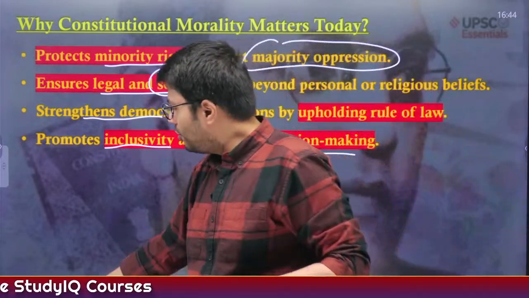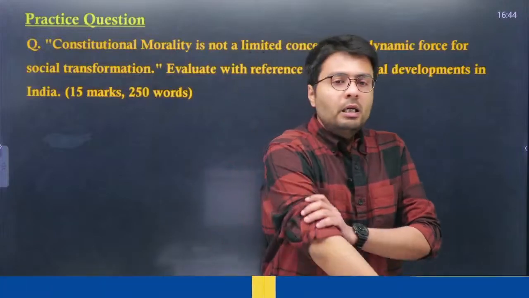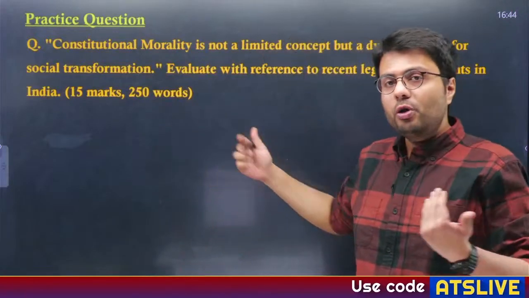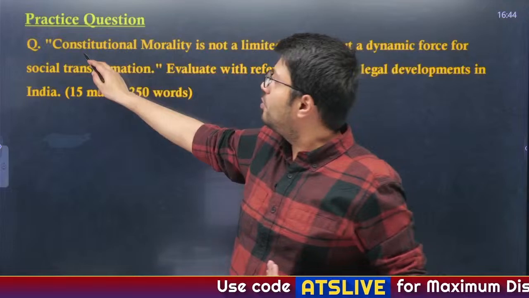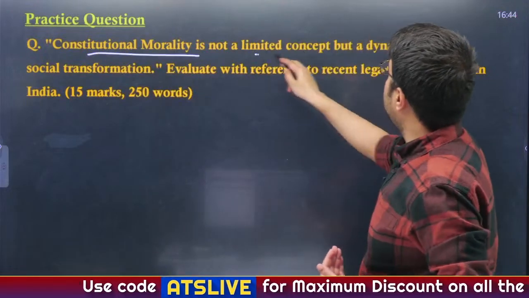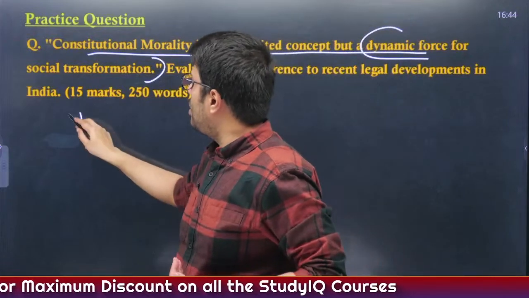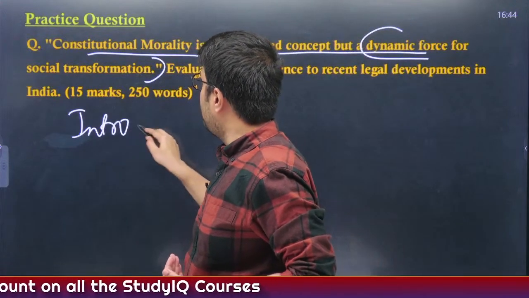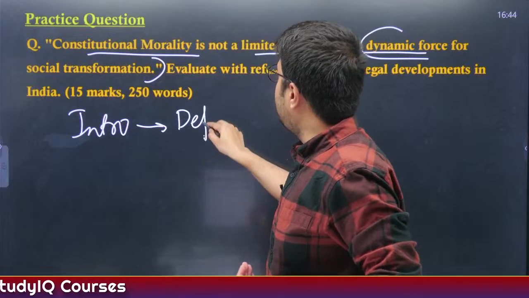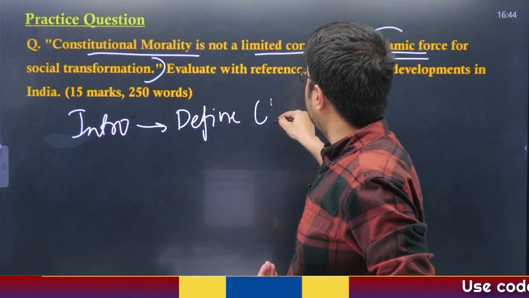Understood? Do you have any doubt? Now let us understand how to approach and write this answer. This answer tells you that constitutional morality is not a limited concept but a dynamic force of social transformation. So in your introduction, you should begin by defining what constitutional morality is.